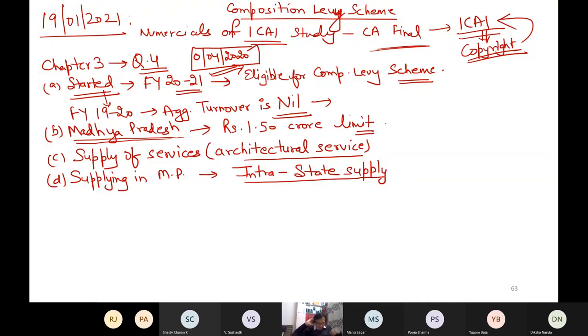As you can see in the question, I'm sure you must be reading the question also. Now, what are the details of turnover? It is available quarter-wise. April to June 20, because I started the business on 1st April 20: the turnover value is 20 lakhs.